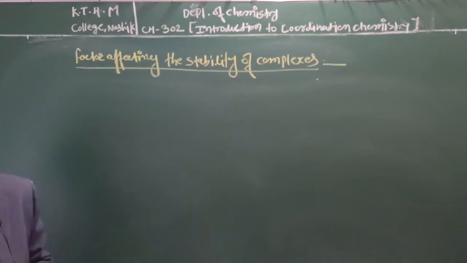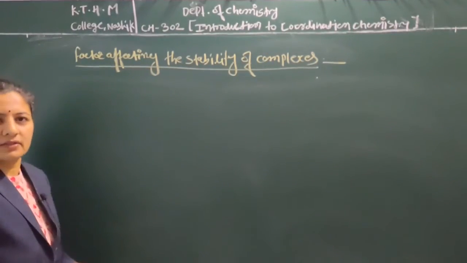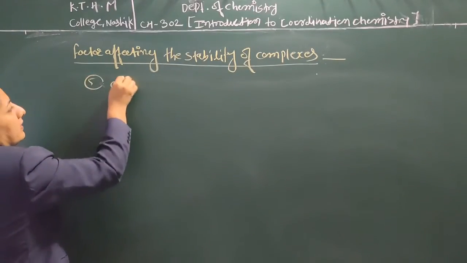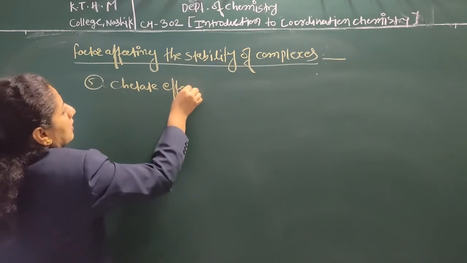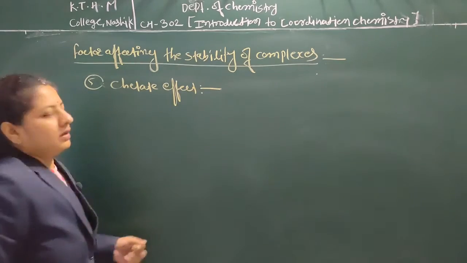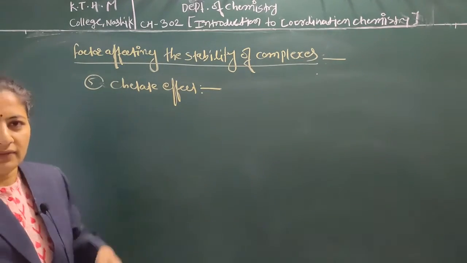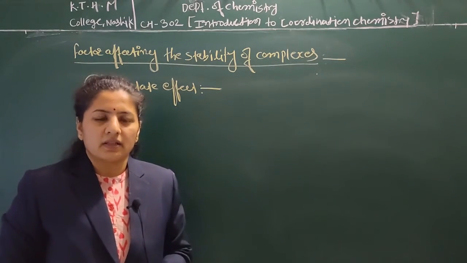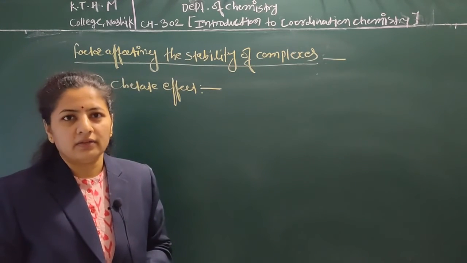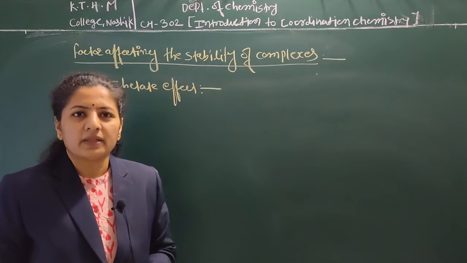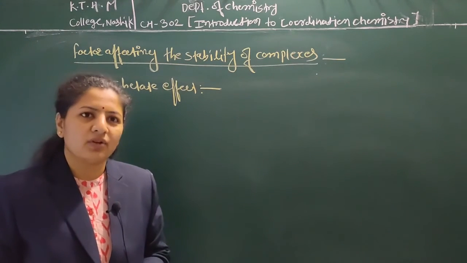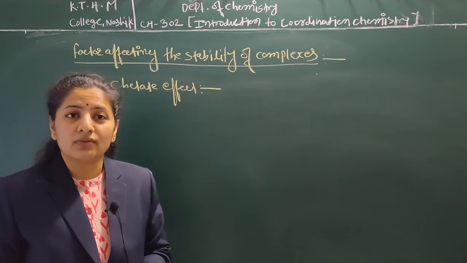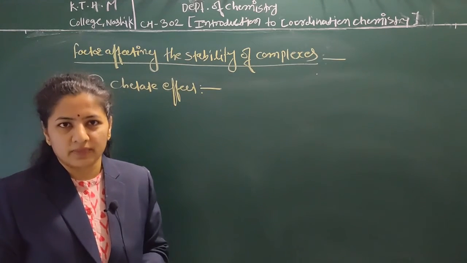Then let's discuss the next factor which affects the stability of complexes, that is the chelate effect. In the previous lecture we discussed chelation, chelating agent and chelate effect. We know that in complexes, when there is a chelating ligand, the stability of that complex will increase due to an increase in entropy of that complex.